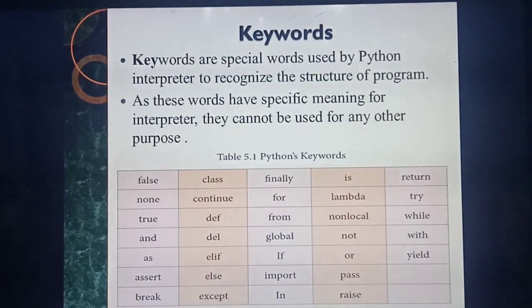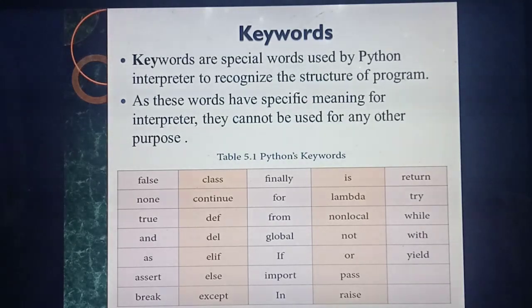Understood? Okay. So the next one is keywords. This is also an important 2-mark question. Define keyword. Keywords means some special words you are using in the Python program. Normally in a C++ program also you will use some keywords like if, else, for. So these are normally used keywords. Keywords are nothing but some special words you are using in the program, maybe a Python program or C++ program, whatever it may be.